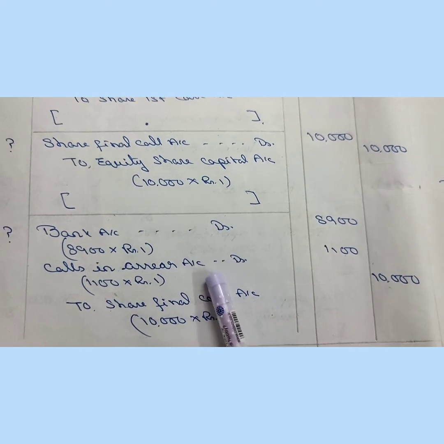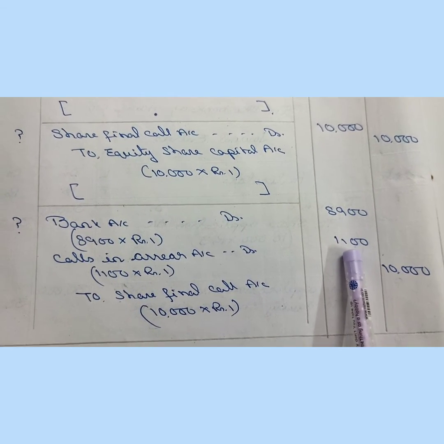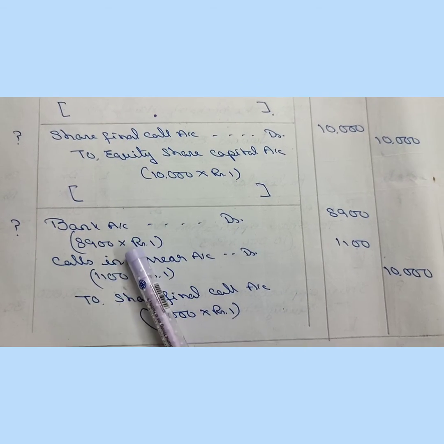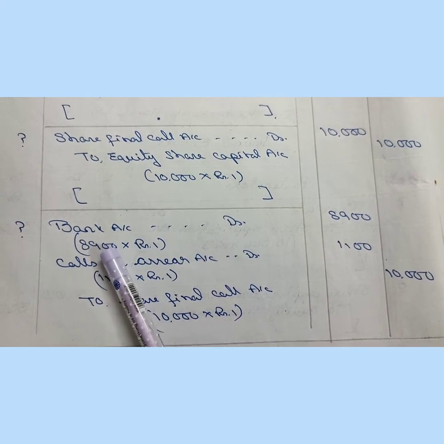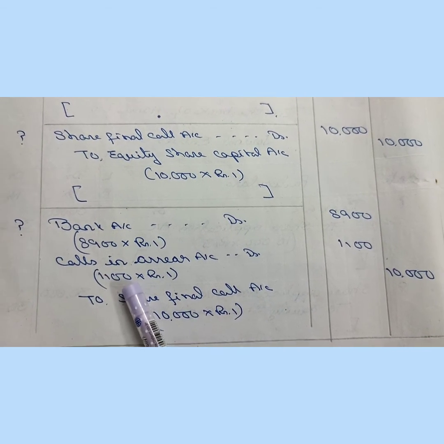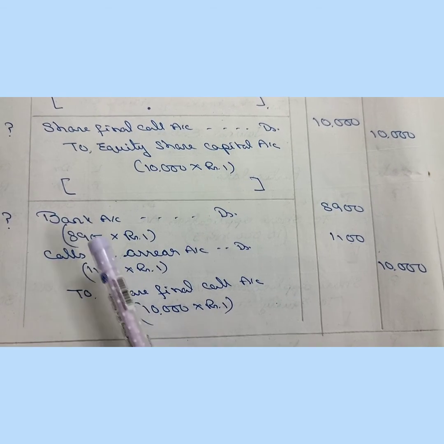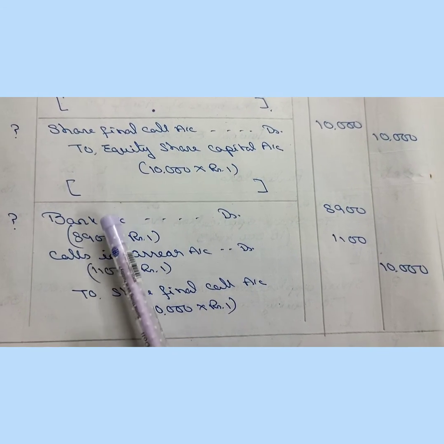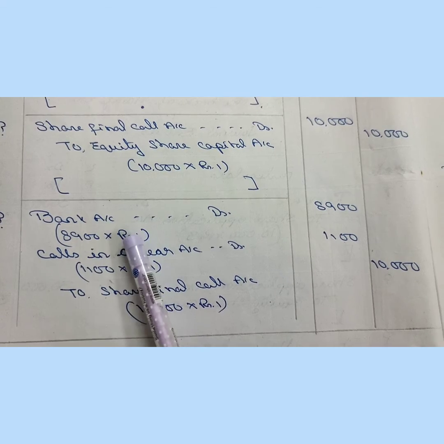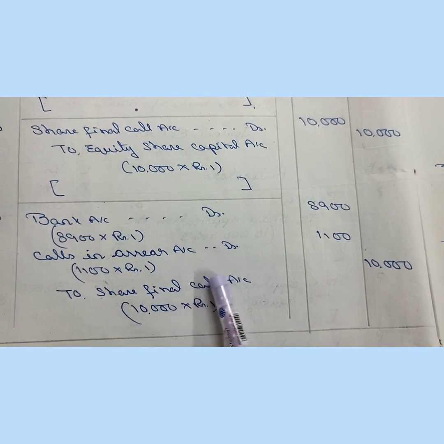So calls in arrear for 1,100 shares of rupee 1 each goes to 1,100. In bank, amount is received for 8,900 shares, because out of 10,000, the amount of 1,100 shares was not received. So amount received is for 8,900 shares of rupee 1 each, comes to 8,900, and to share final call account, that is 10,000.